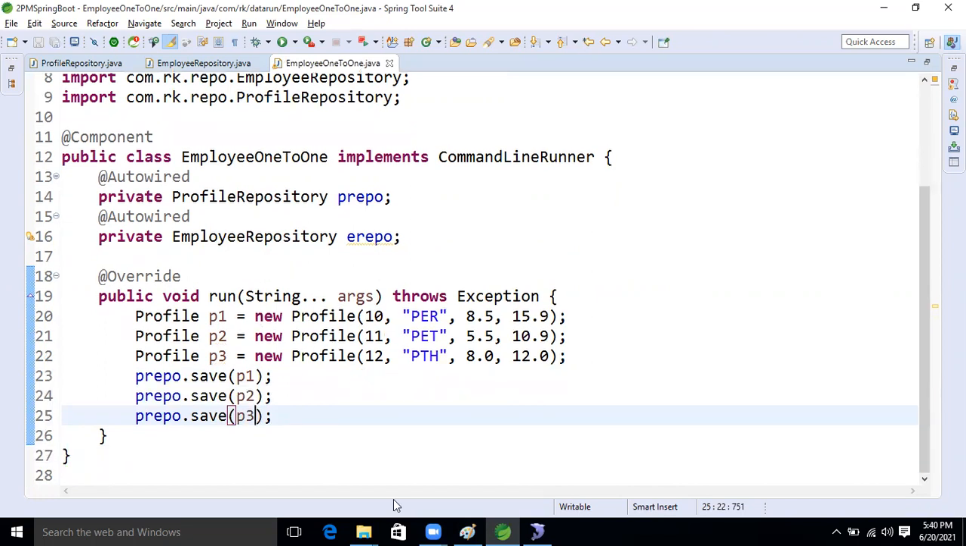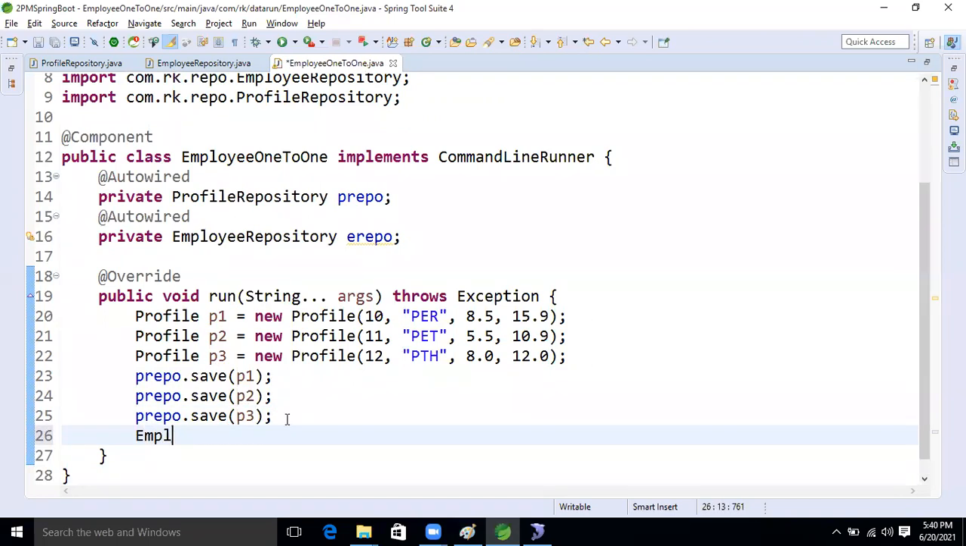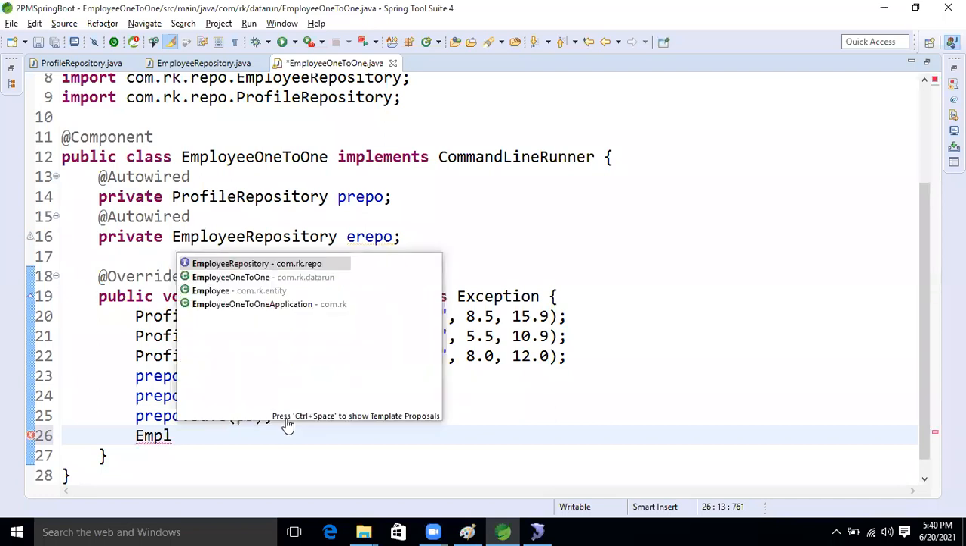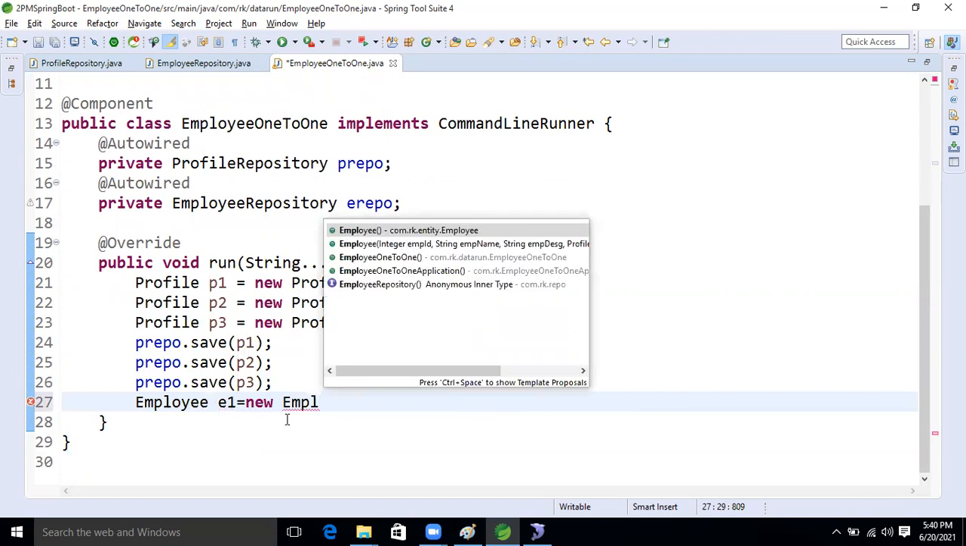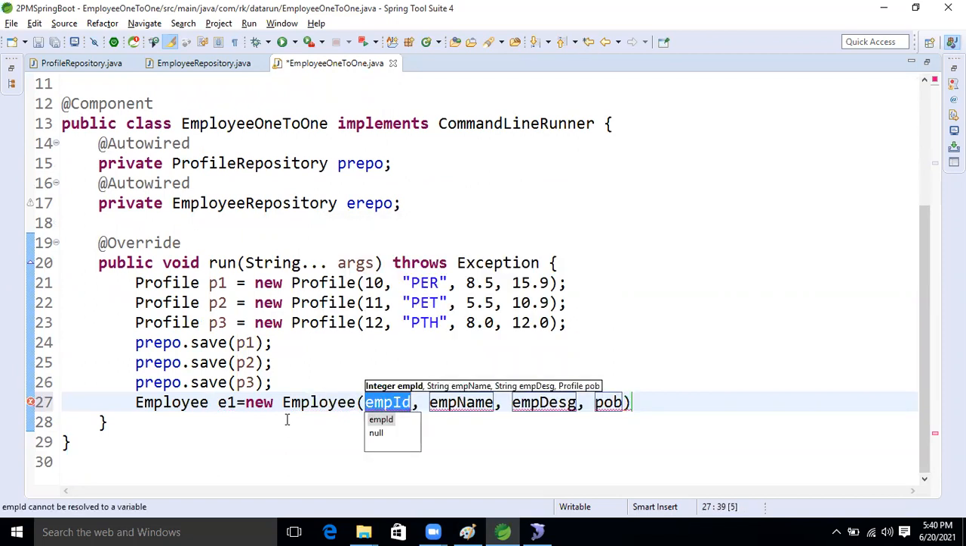Okay. So another one. Three employees are also there now. So let's create the employee. Employee E1 equal to new employee, right? New employee. Okay.